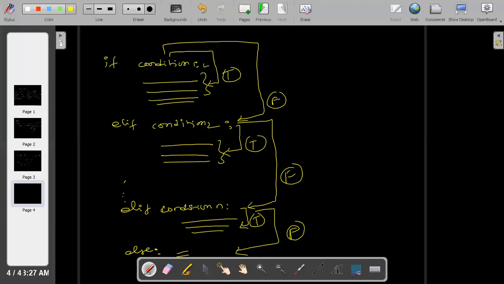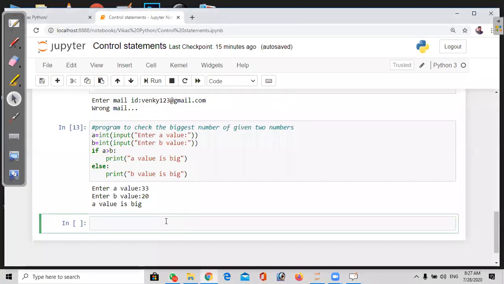That means only if the condition is false do we go for the next condition. If this condition is false, it goes for the next condition. Likewise, it's like a ladder. So how does the ladder go step by step? Here the next one is if, elif, else.